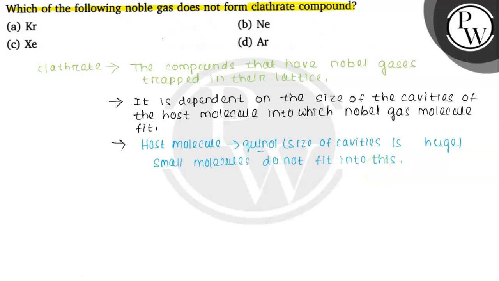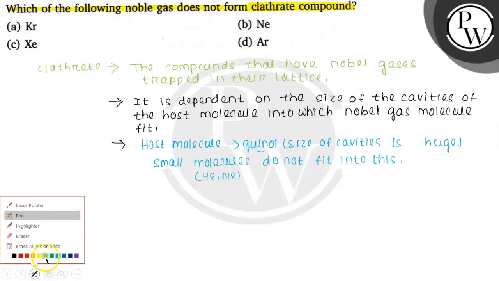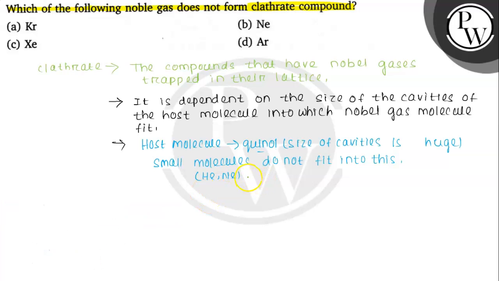If we look at the noble gases, helium and neon are very small molecules with very small size, so they do not fit into the cavities. That means they don't form clathrate compound.